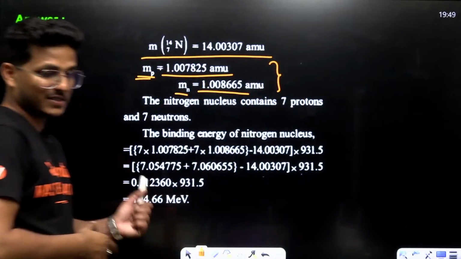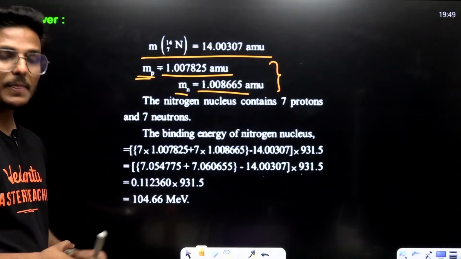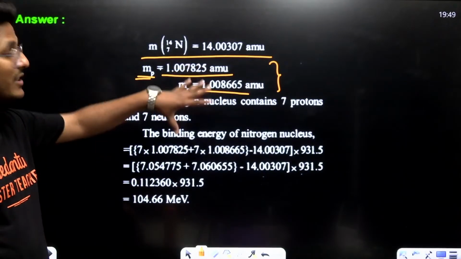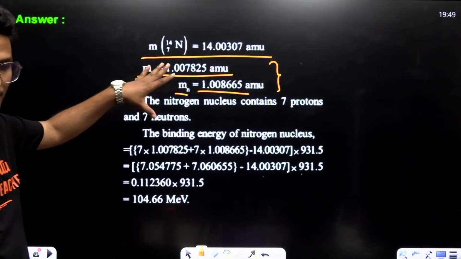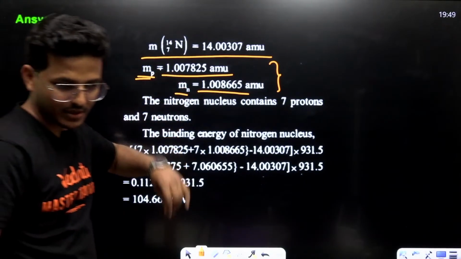These are the values which you already know, right?